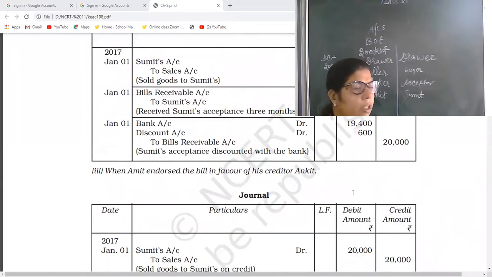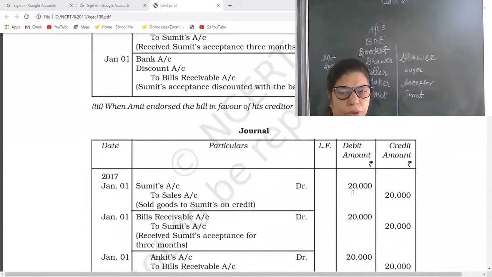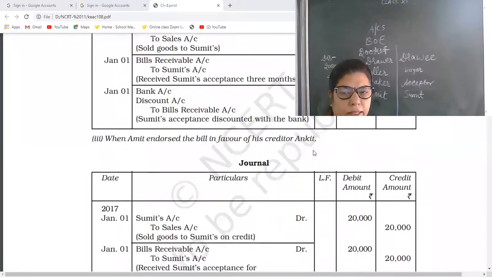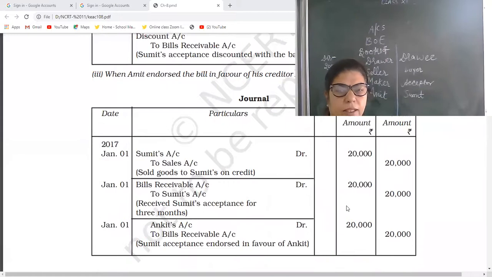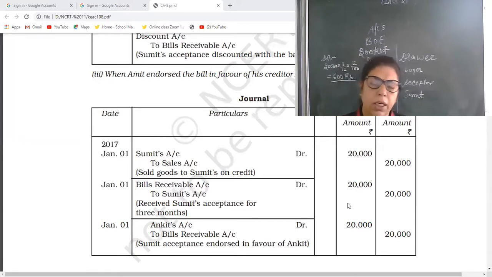Now, if the bill is endorsed in favor of his creditor, Ankit, a third party. Yes, this is the third case. So what will be the entry? Just now I am telling you. First two entries will be same. Means Sumit debit to sales, same, no change. Only the payment mechanism will change. All other entries will be same, my dear children. And bills receivable to Sumit, that is also same.